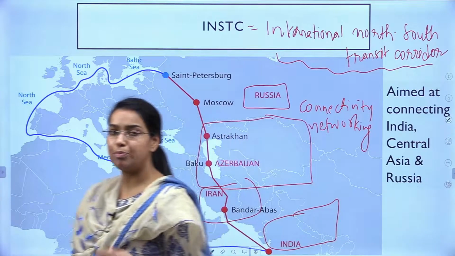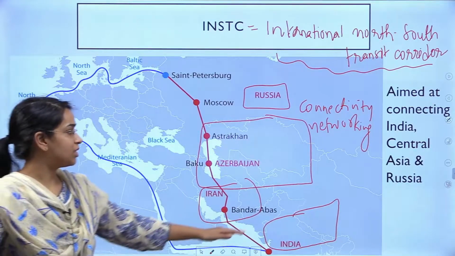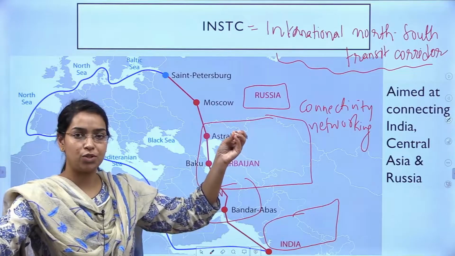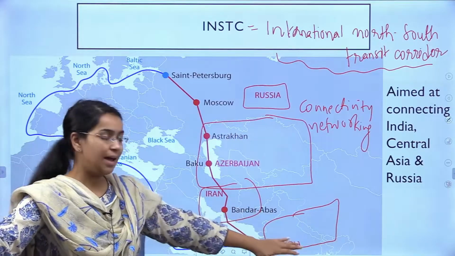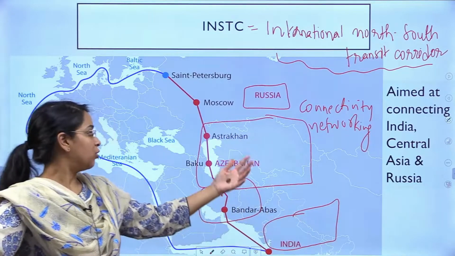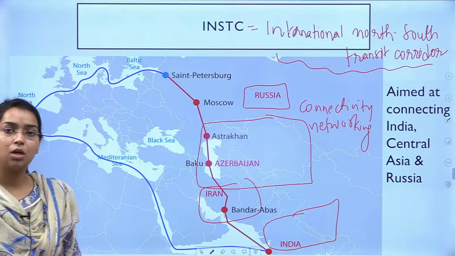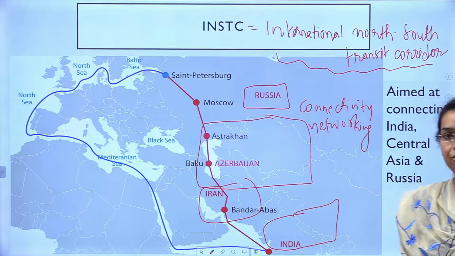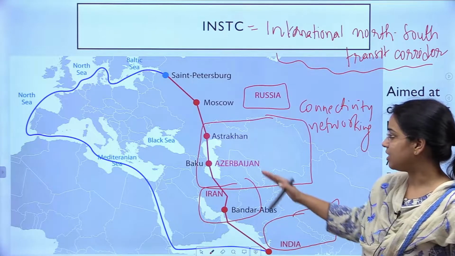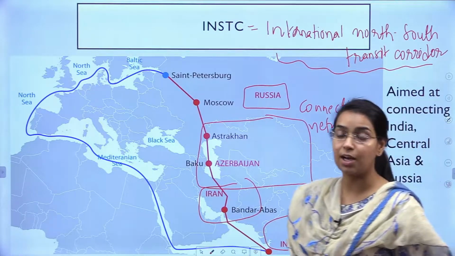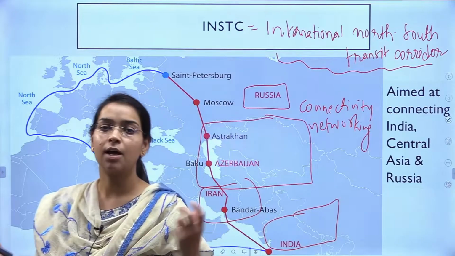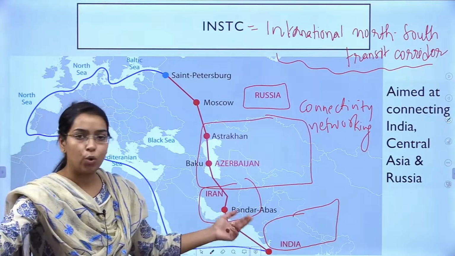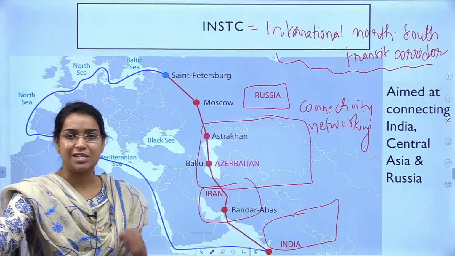So the basic motive is to connect all these important areas. Basically it was started by Russia, Iran and India, right? Now Central Asia is also an important component of this program. So the effort is to connect all these distant areas but very important areas through rail, road and all these